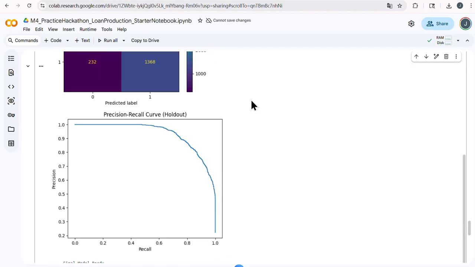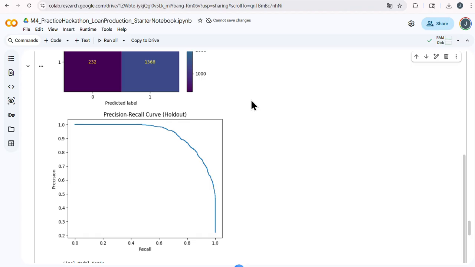This comparison suggests that the patterns in the data are not purely linear, since logistic regression is much weaker, and that tree-based models can capture non-linear relationships and interactions better for this problem. Based on these results, I choose HistGradientBoosting as my main model.